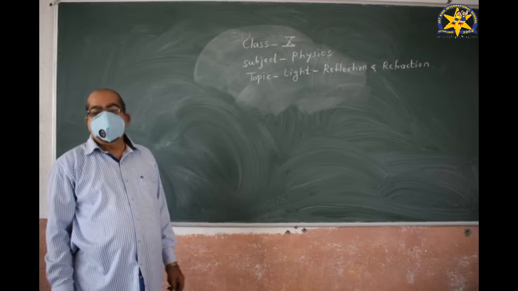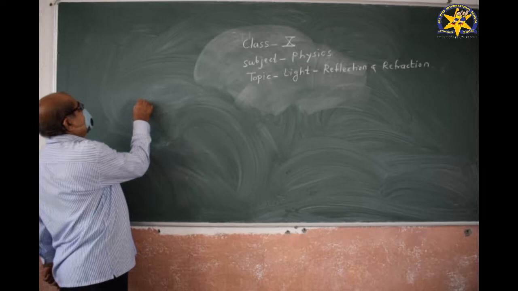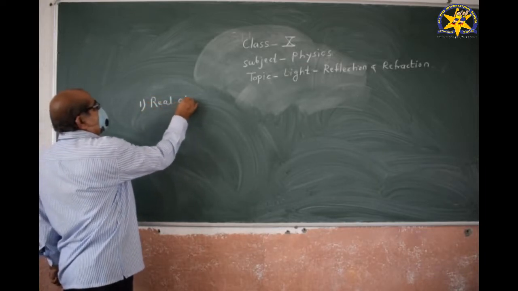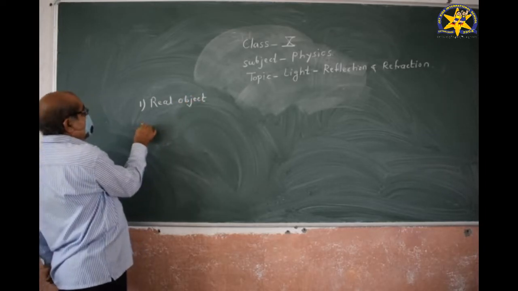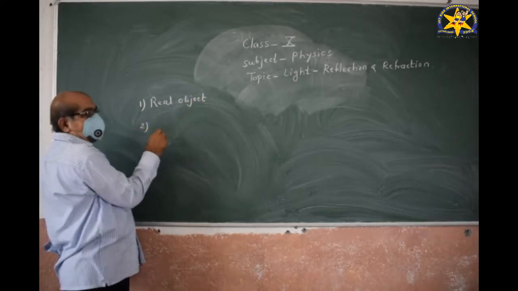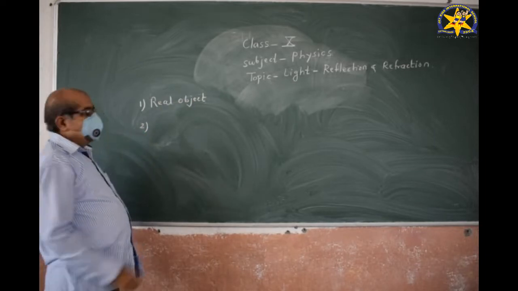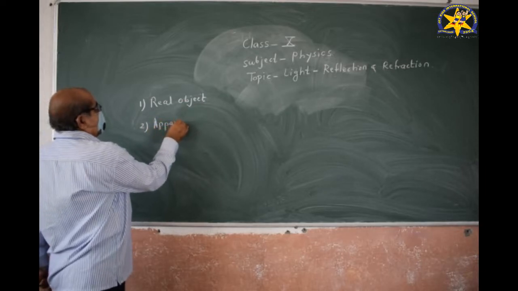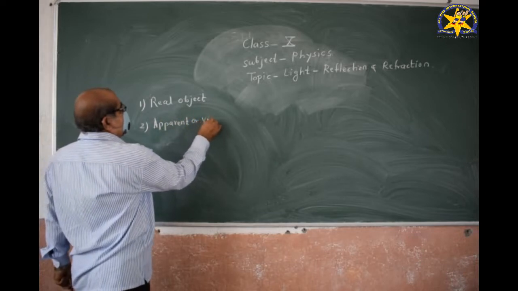There are two types of object: one is called the real object, and the second is called the apparent or the virtual object.